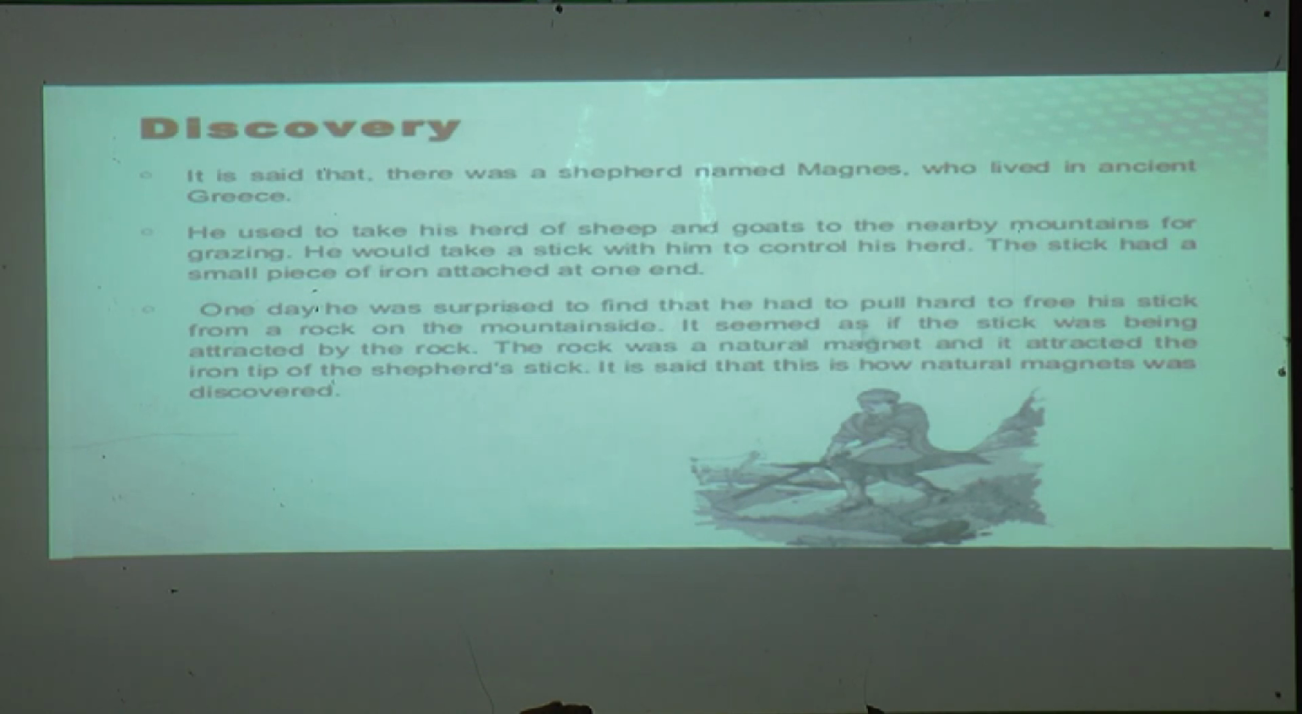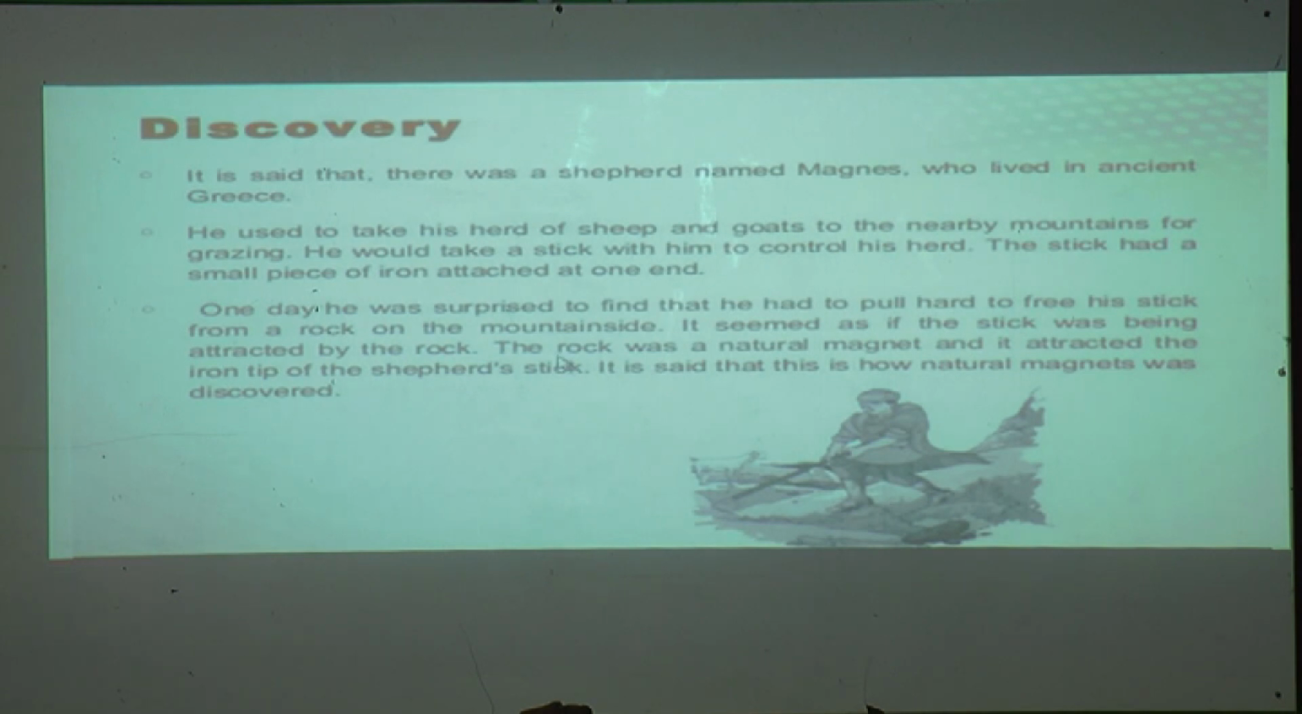It seemed as if the stick was being attracted by the rock. When he was going to pull the stick upward from the mountain side, he felt it was hard to pull, and he also experienced that whenever he moved it away from the rock, the stick was attracted towards the rock again. He experienced this, so he was very surprised. How is it possible, or why did it happen?